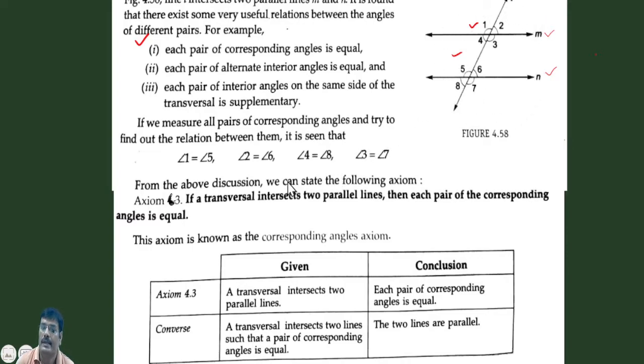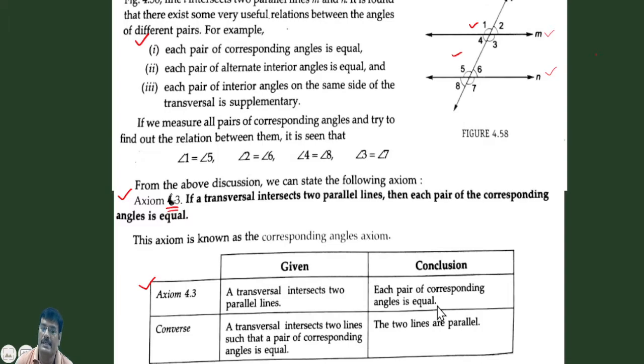So from the above discussion, we have concluded an axiom. That axiom is referred to as Axiom 6.3. And what is this axiom? We have to learn it. If a transversal intersects two parallel lines, then each pair of corresponding angles is equal. When a transversal intersects two parallel lines, the pairs of corresponding angles are equal.